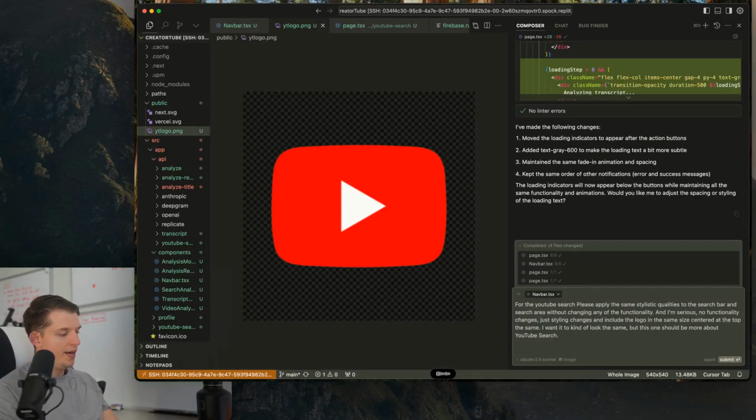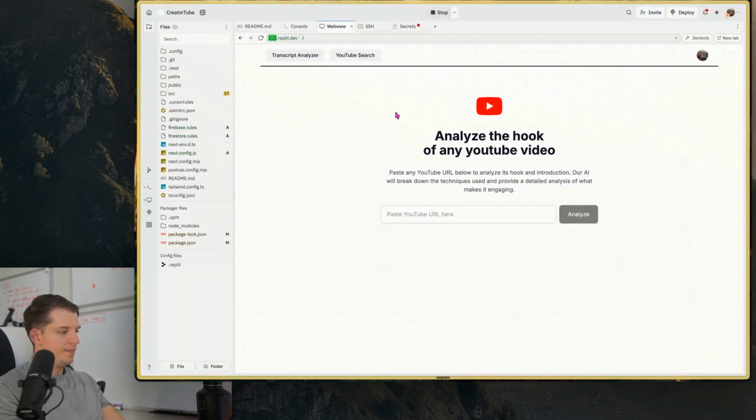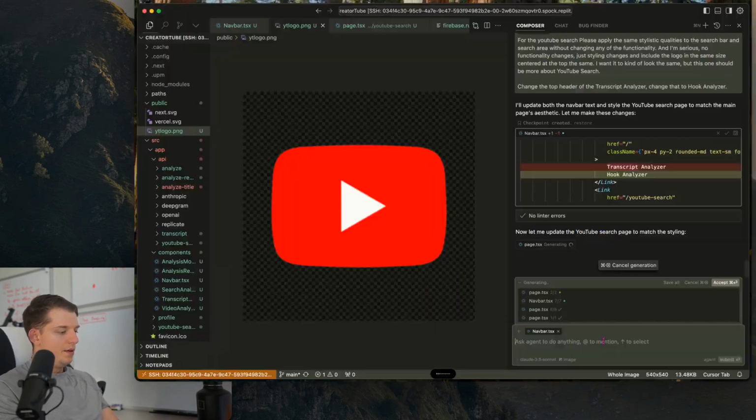Change the top header of the other transcript analyzer, change that to hook analyzer. All right, we are cooking now. Damn, that's pretty solid. Maybe make the analyze button on the hook analyzer page just like an enter arrow and make it smaller. It shouldn't be analyze. It's too big and obnoxious.